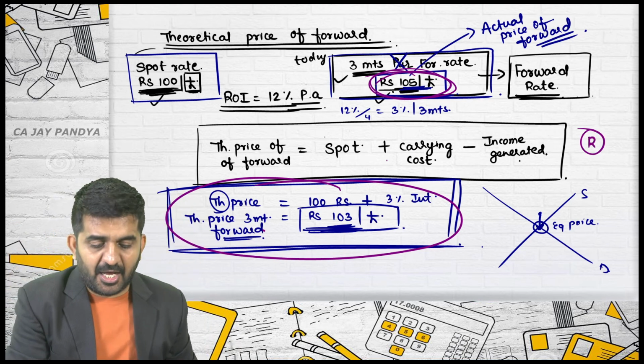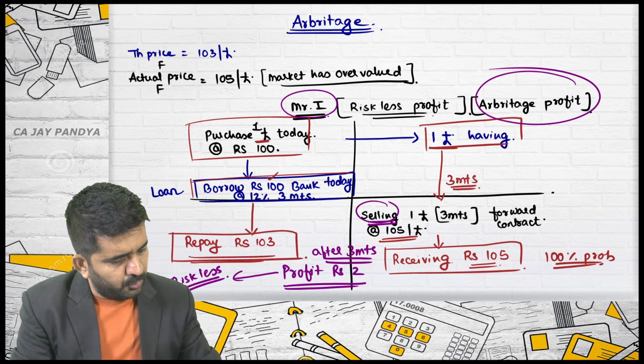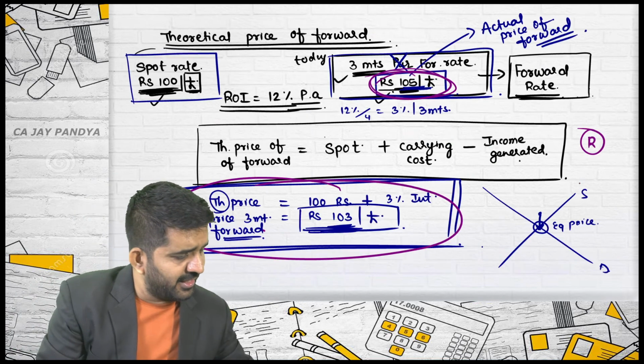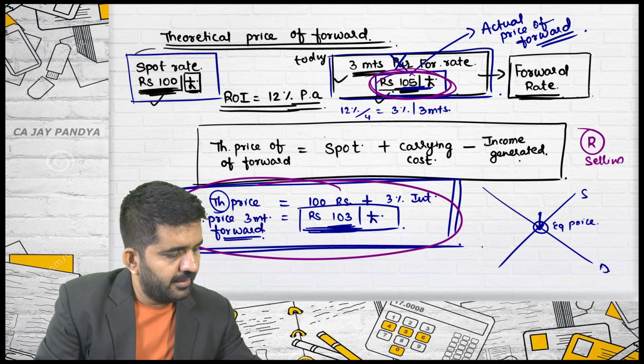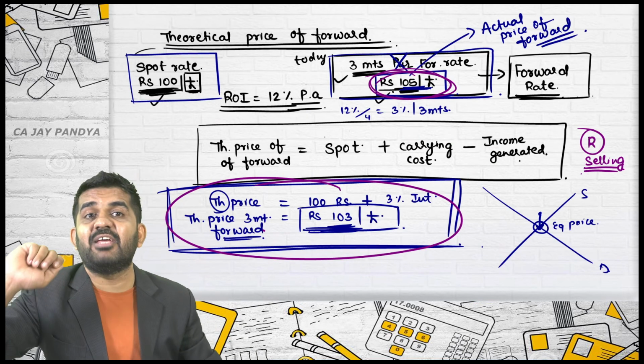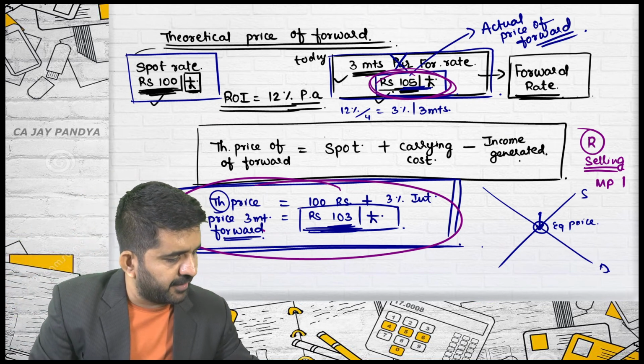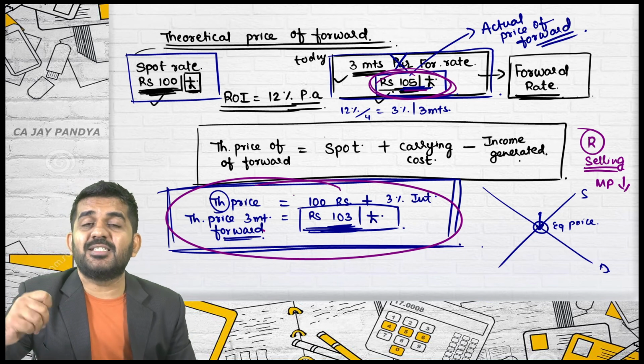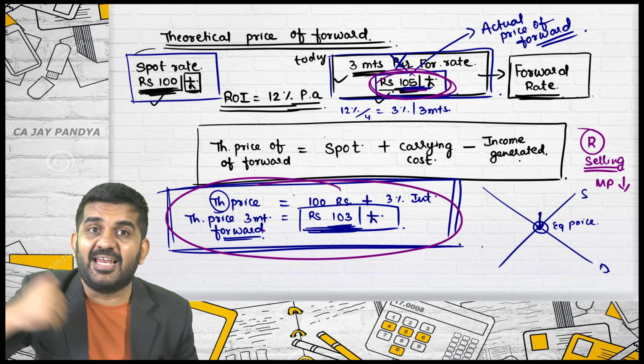What are arbitrators doing to this commodity? Selling. They are not purchasing it. They are selling it. Anything which has a selling trend, its market price will fall. What is the trend in pound? They are selling in future.